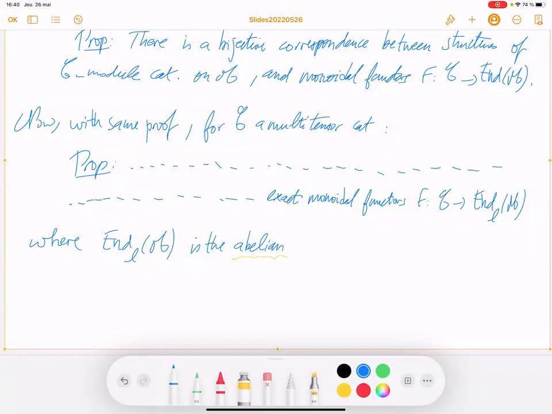Why is this abelian? Category of left exact functors from M to M. And you have to be careful for why this is an abelian category. So, remark.